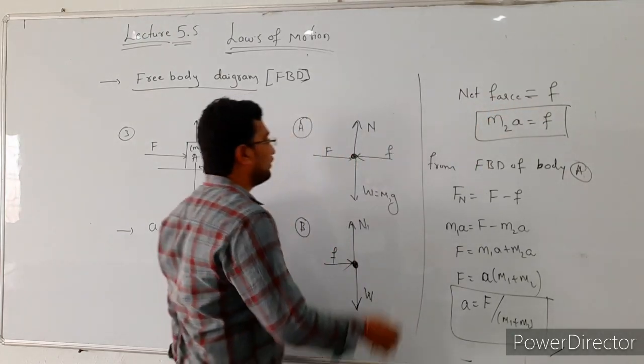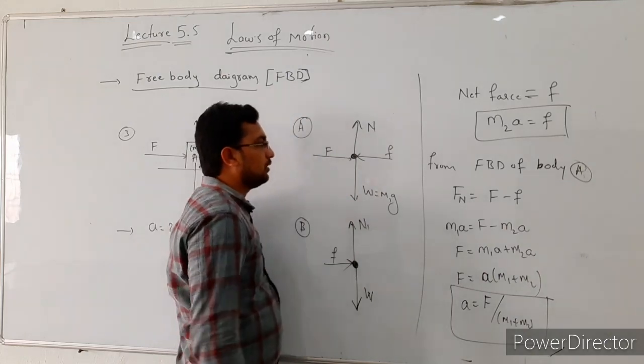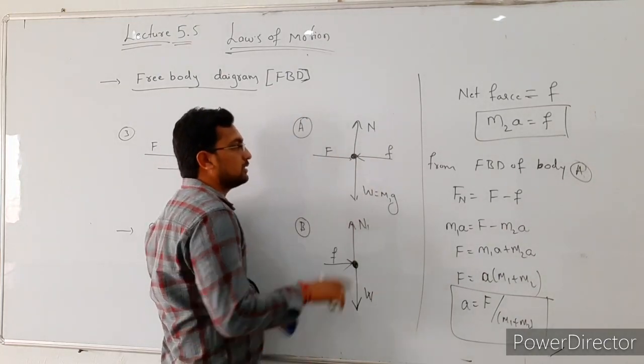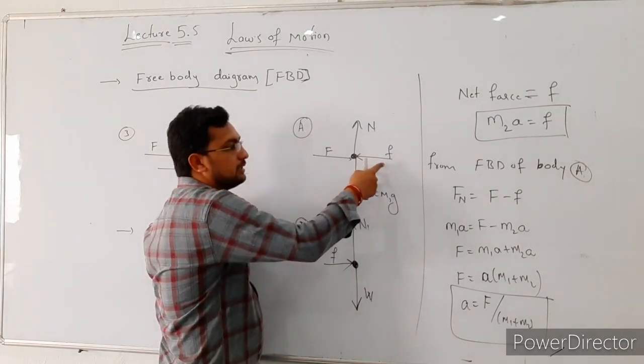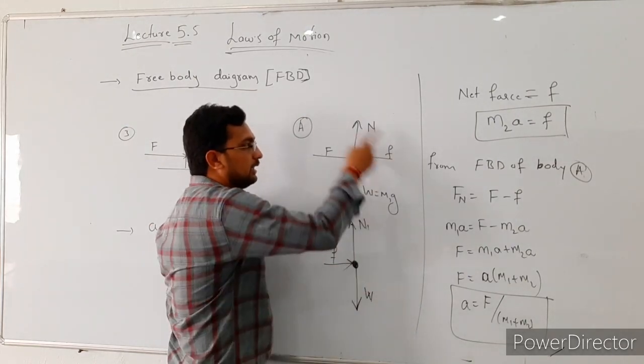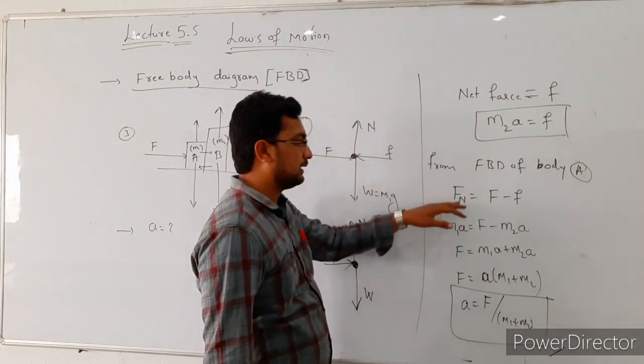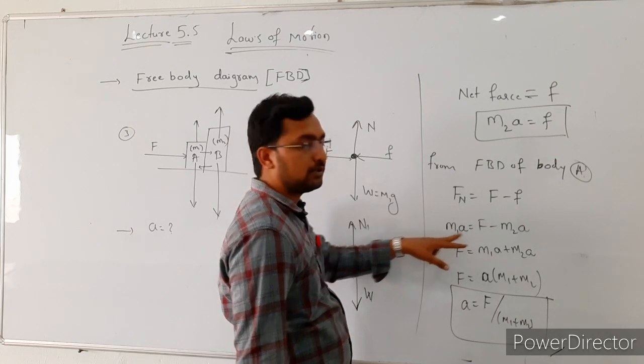After that, from the free body diagram of body A, there are two forces acting on this system along the horizontal direction. One is the external force and this is the force. So the net force acting on this system is equal to F minus small f. Here the net force is the product of mass into acceleration.